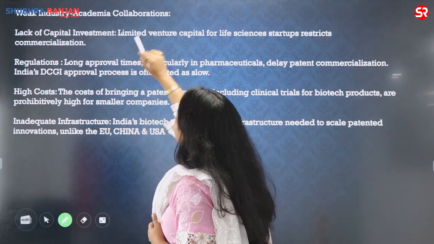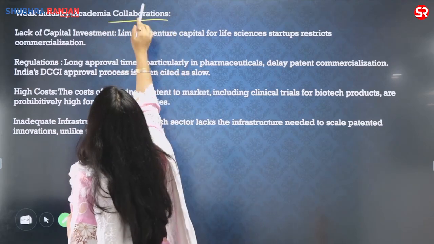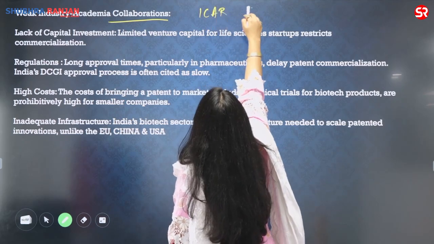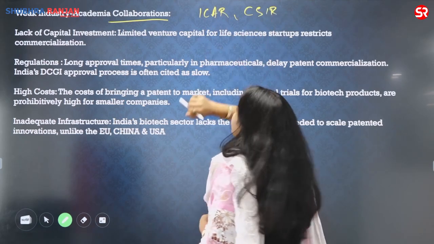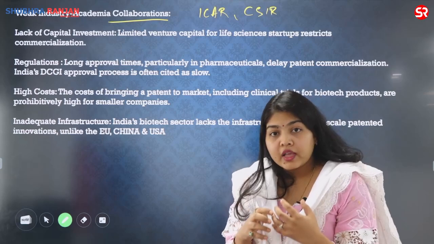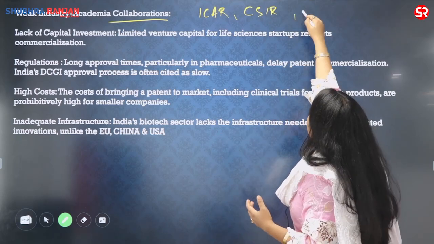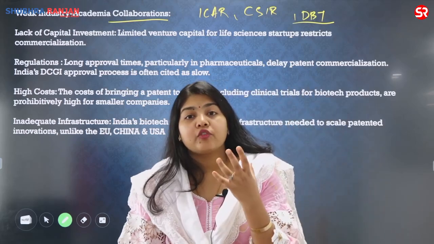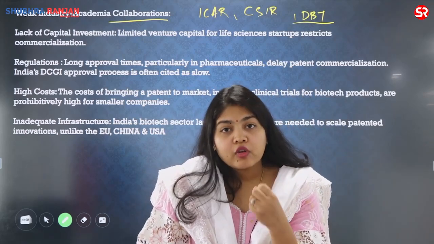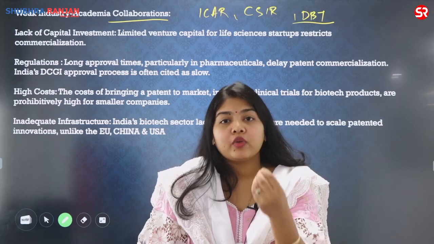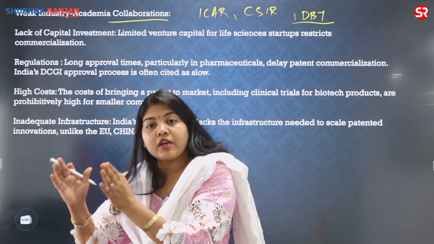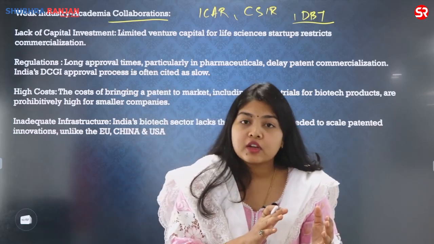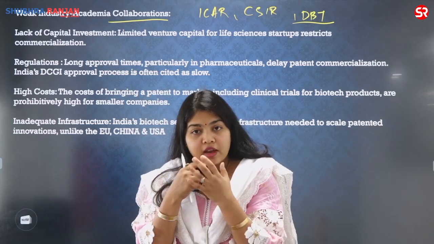The reasons are that there is weak industry-academia collaboration. You can say that although ICAR, CSIR and other such organizations, including the Department of Biotechnology, are making a lot of progress as well as filing a lot of patents in the areas of life products, life sciences and biotechnology, the private sector or private player is still not very keen on investing in these technologies, commercializing the patents that we have.